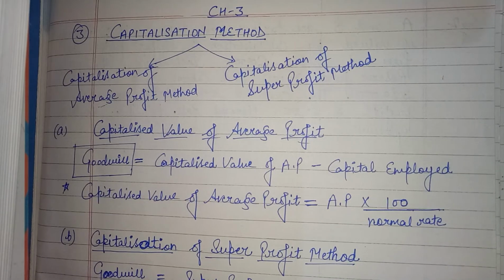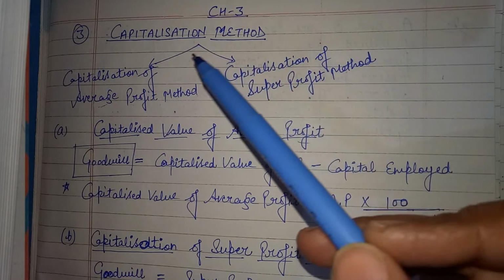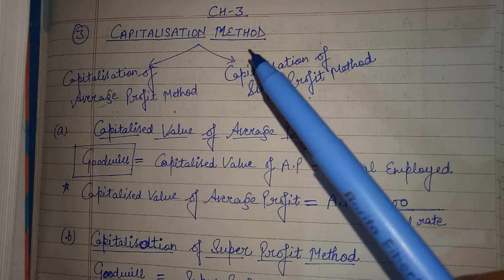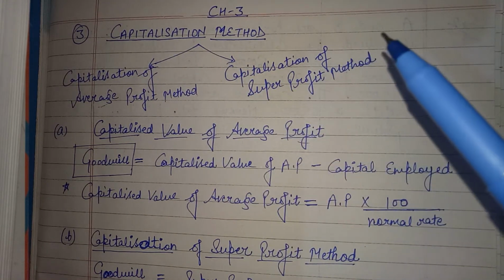Hello everyone. Today I am going to start the third method of calculating goodwill, that is the capitalization method. Earlier we discussed two methods, average profit method and super profit method. In both cases we calculated goodwill. Now the third method is the capitalization method. It is divided into two parts, capitalization of average profit method and capitalization of super profit method.